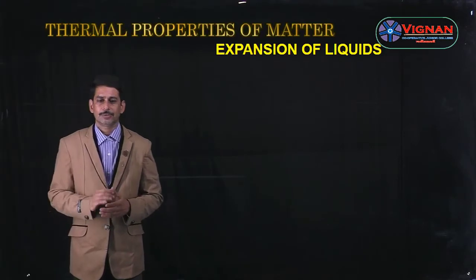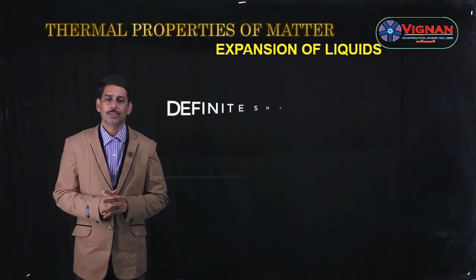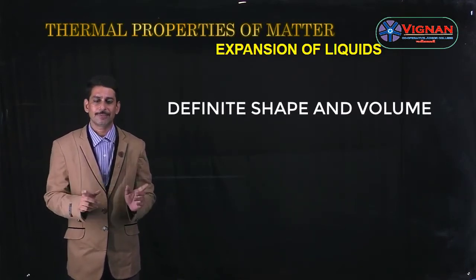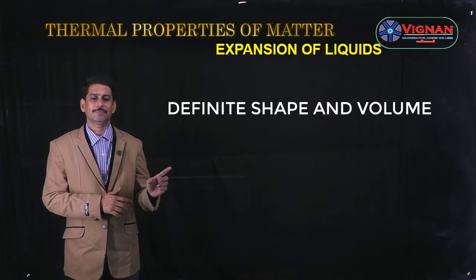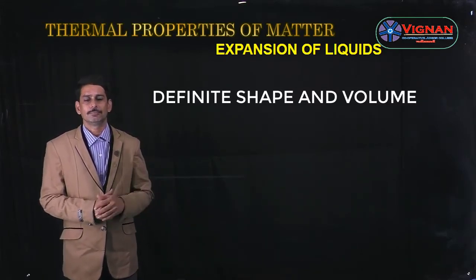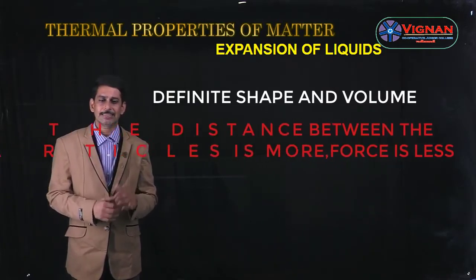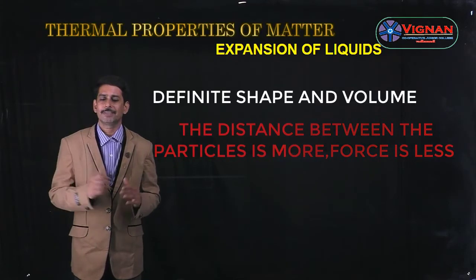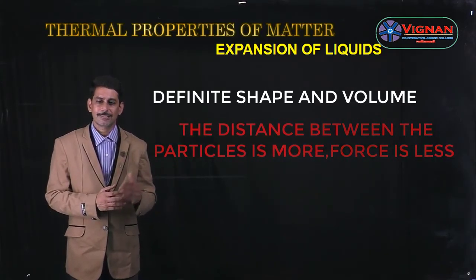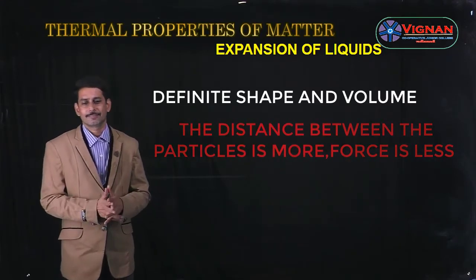So, students, let us know about a liquid. Liquids have only definite volume but have no definite shape. The shape of the liquid is nothing but the shape of the vessel or the container that we are taking. The distance between the particles in a liquid is more when compared with solids. Obviously, since the distance is more, the force of attraction between the molecules is less.